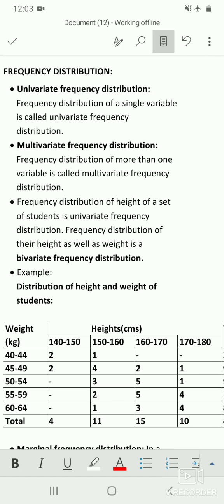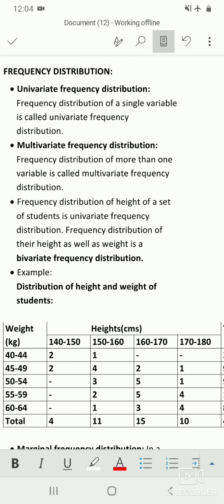Whereas frequency distribution of their height as well as their weight is known as bivariate frequency distribution. So here there are two variables included, that is height and weight of certain students. So since there are two variables, it is known as bivariate frequency distribution. So now let's look into an example. So here we are considering the distribution of height and weight of students.